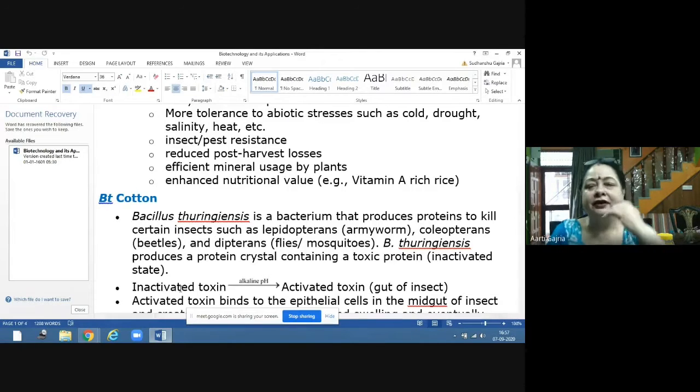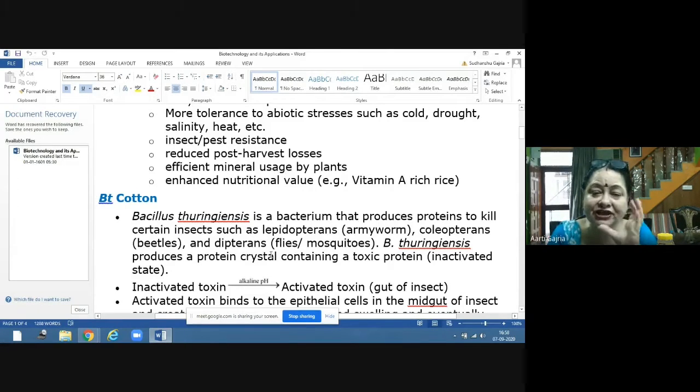Protoxin means before the toxin, so that is the inactivated form. That protoxin is present in the bacteria. And when that gene is incorporated into the plant, that protein is present in the plant also by simple transcription and translation. But these proteins are not killing the bacteria itself, and they are not killing the plant,